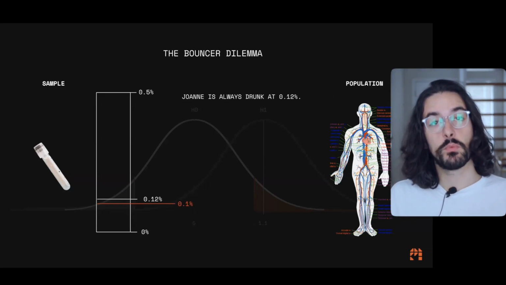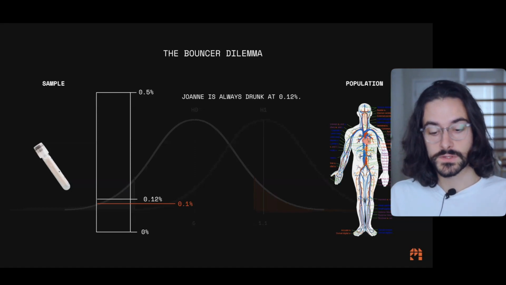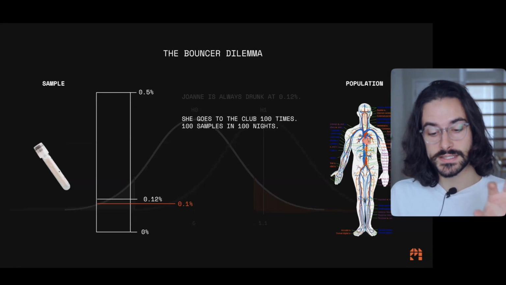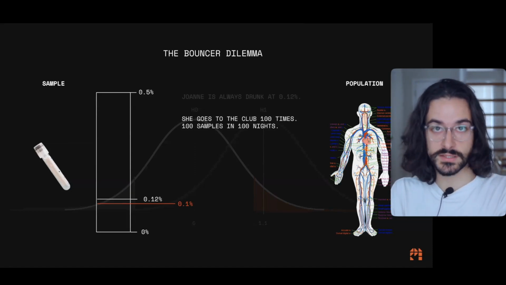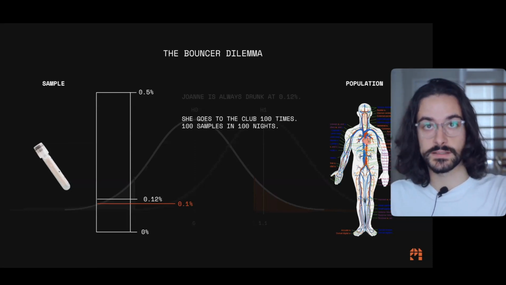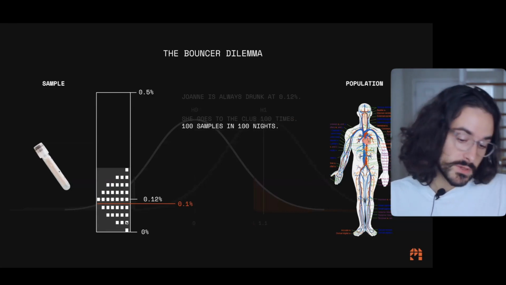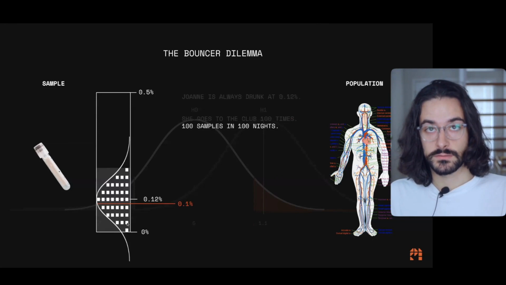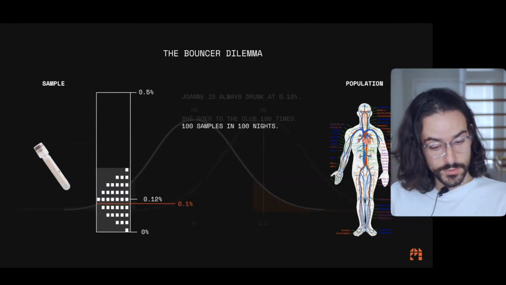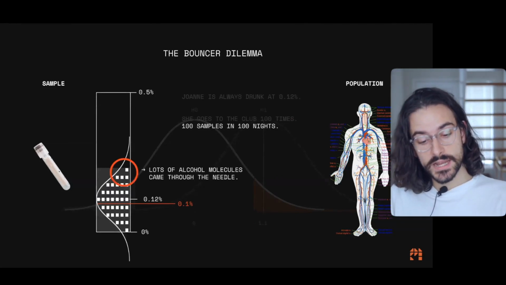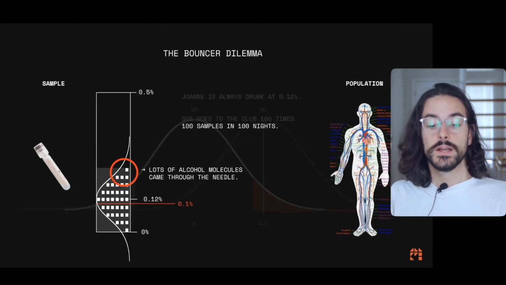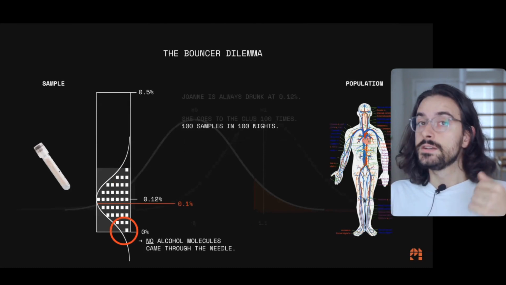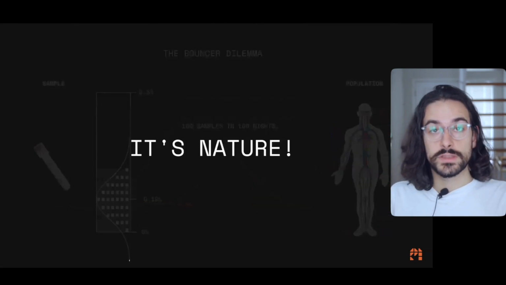The cut point is 0.1%, right? So let's say Joanne goes to the club 100 times, meaning that she takes 100 blood samples, because every night she goes to the club, the bouncer gets a blood sample. Each of these white boxes that we find here is one night that she went to the club. Oh, it looks like a normal distribution. Yes, it does, because sometimes when the bouncer got the blood sample, lots of alcohol molecules came through the needle, sometimes not so many, right? It's nature. That's what happens.